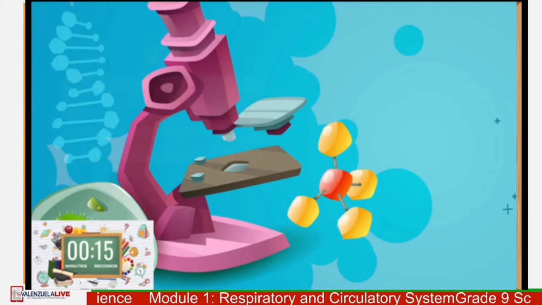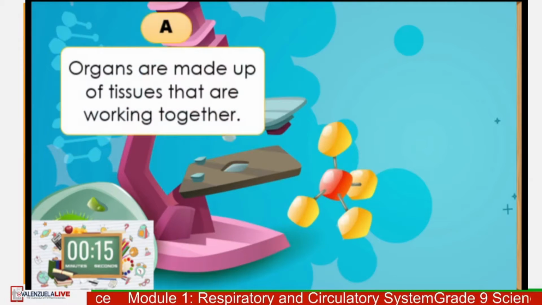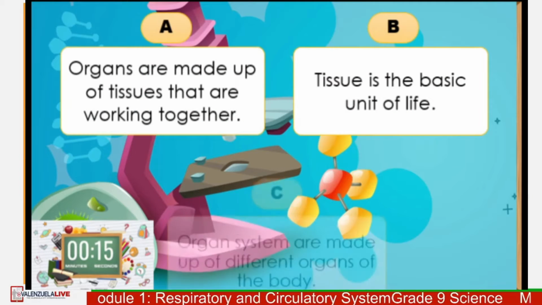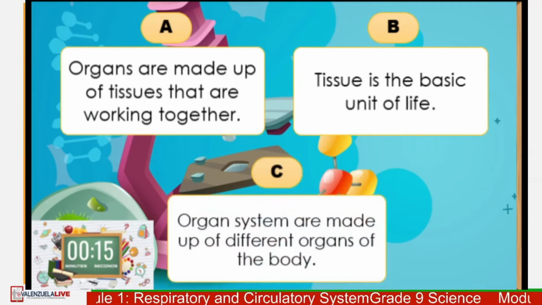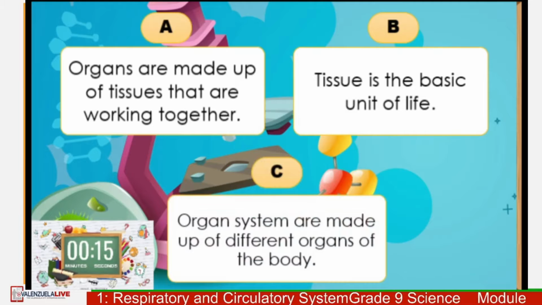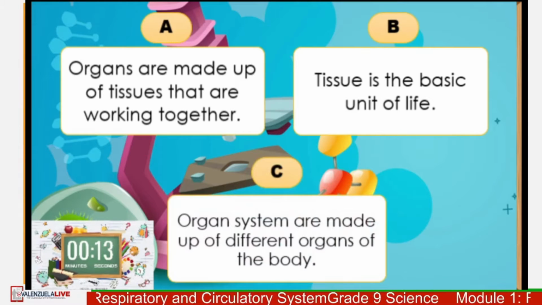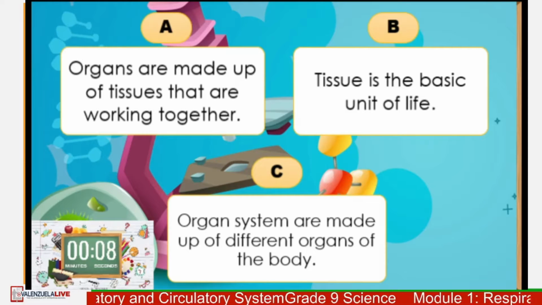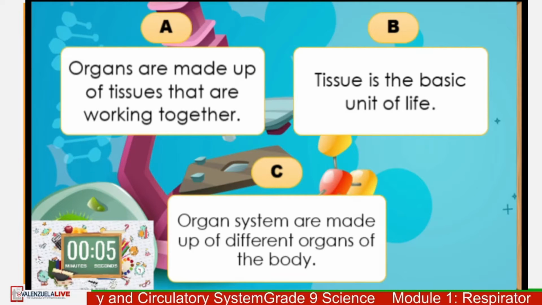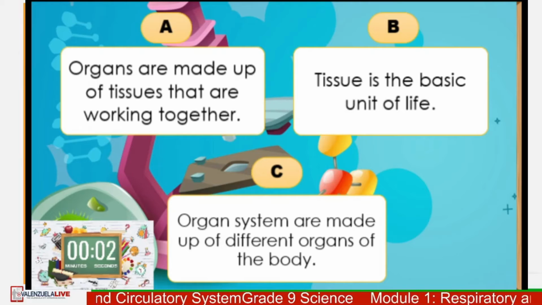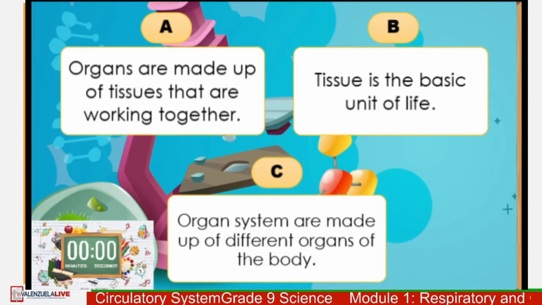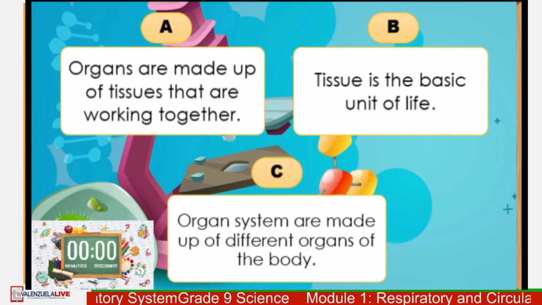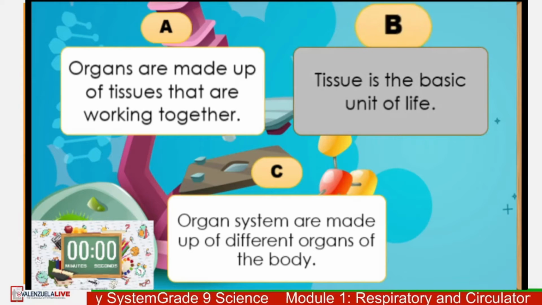Which of these is a lie? A. Organs are made up of tissues that are working together. B. Tissue is the basic unit of life. Or C. Organ systems are made up of different organs of the body. Time's up! The answer is B. The basic unit of life is cell.